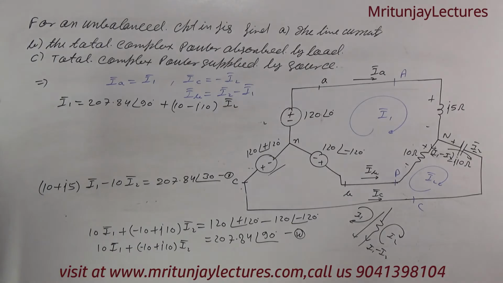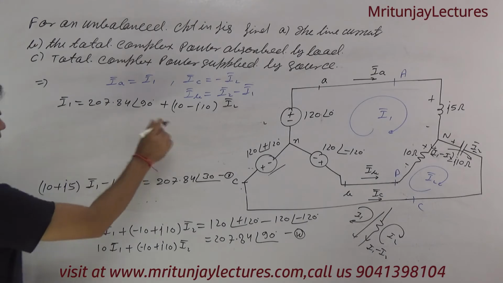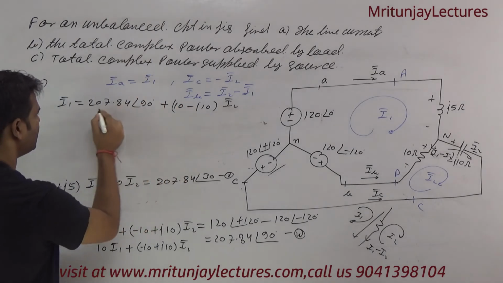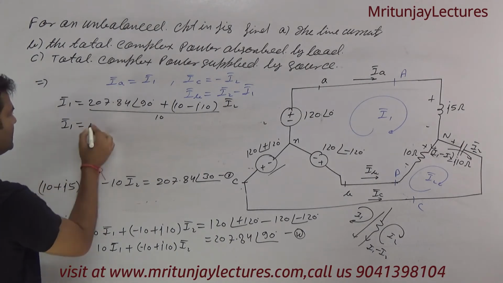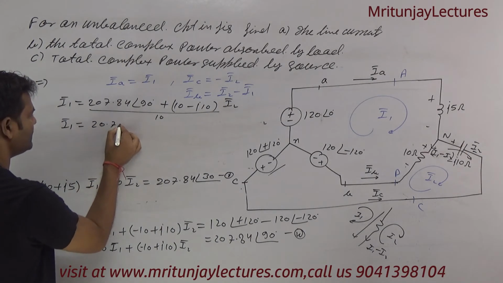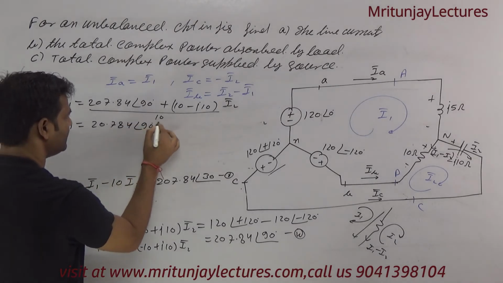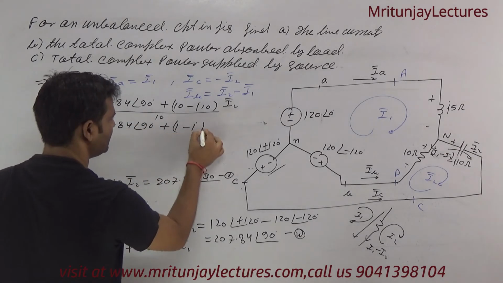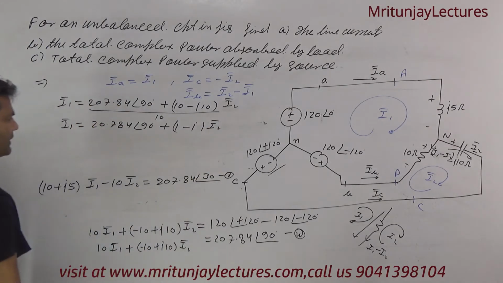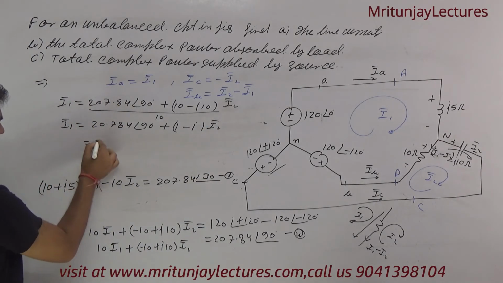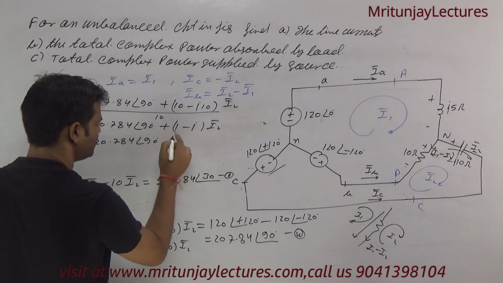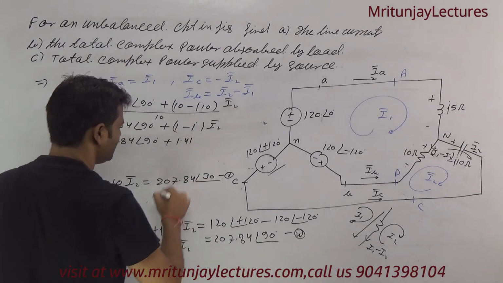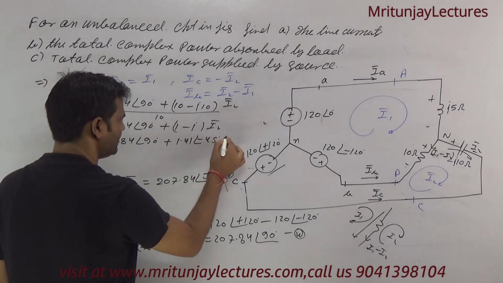Okay, that is I1, divided by 10. If divided by 10 then we get I1 equal to 20.784 at the angle 90 degree plus 1 minus j into I2. Okay, this one is written as 20.784 at the angle 90 degree plus 1.41 at the angle minus 45 degree into I2.